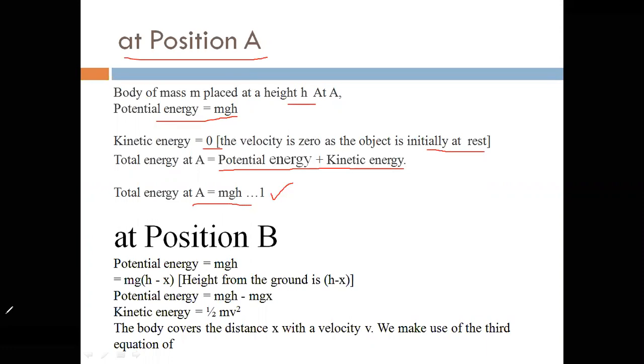Next, total energy at B. The potential energy formula is mgh, here h is the height from the ground. The height from the ground at B is h minus x, so the potential energy is mg(h minus x). If we simplify this, mg into h minus mg into x. This is the potential energy at B, and the kinetic energy is half m v square, where v is vb. So we have to find out the vb value.